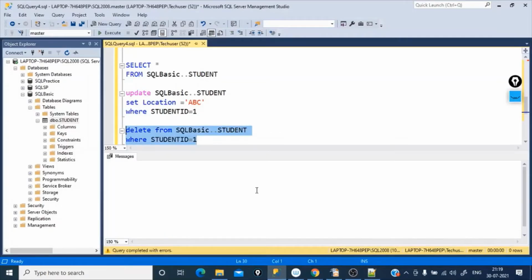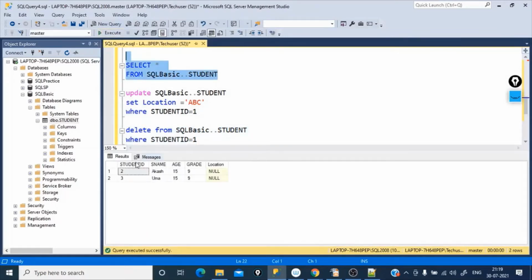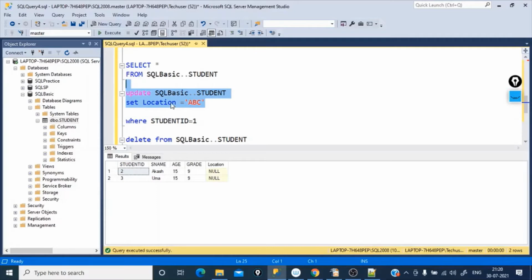Now let's execute. Okay, one row is affected. Now just run this query, select star from. We have 2 entries now. Now I want to execute this update command without the where condition. I'm executing the update statement without the where condition. The result I am expecting is to update all the entries. This is just to show you guys, without where condition it will update all the entries. So let's go ahead and run this.